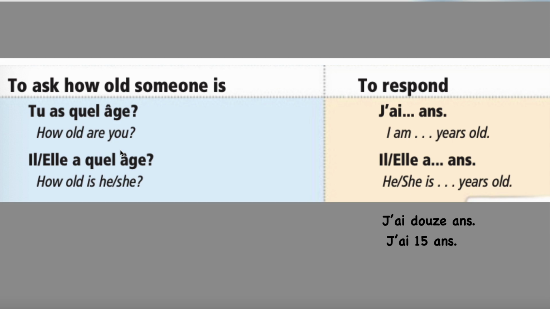And then to respond, it's the same as before. We want to make sure you don't forget the "ans," which means years. And you would say "il a ans," "elle a ans." And you put your number in.